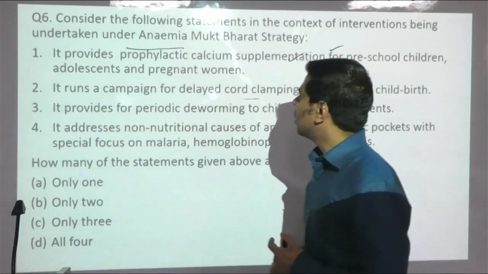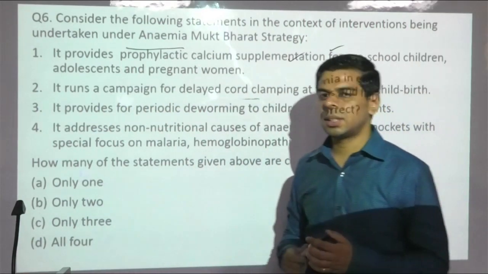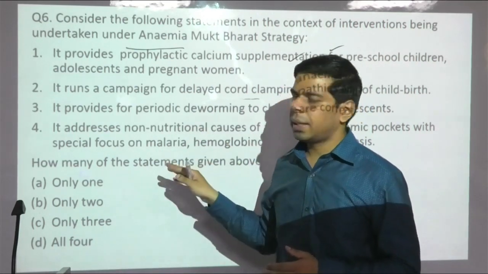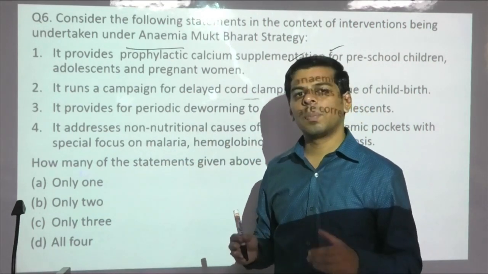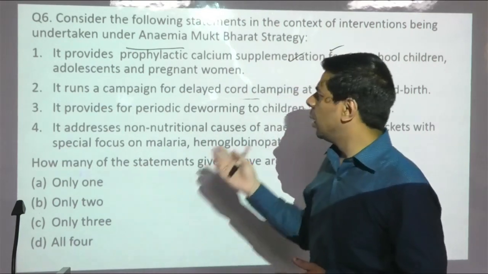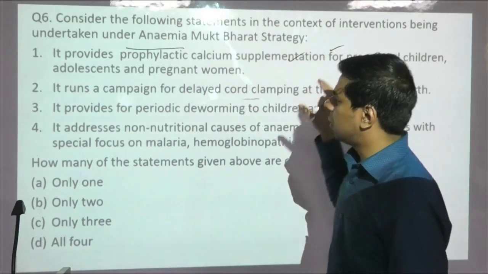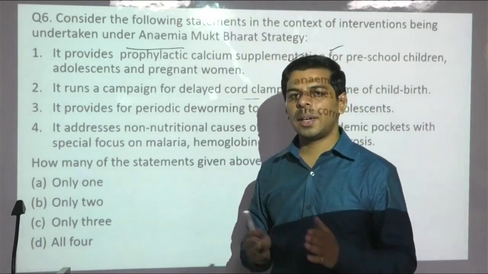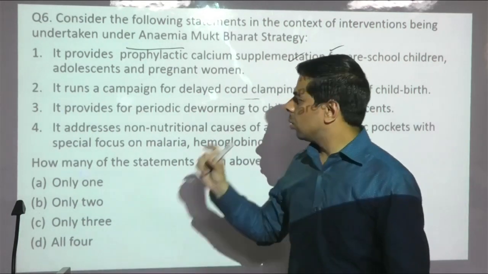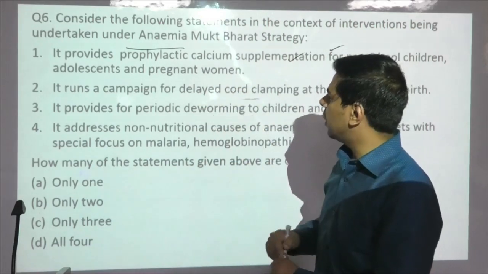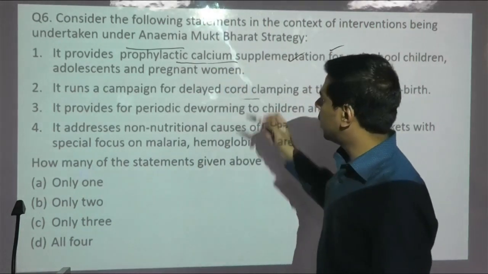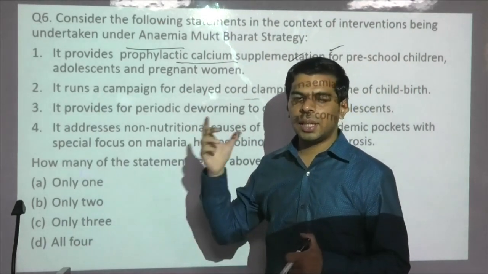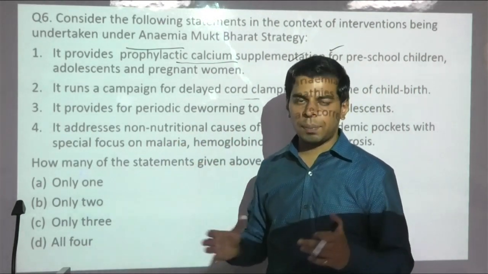Now coming to question number 6, this is related to schemes. Just like in economics, we have a plethora of schemes being asked. Even in the science and tech environment also, at times we see a couple of schemes being asked. So this year they have chosen the Anaemia Mukt Bharat Strategy, which is a flagship scheme of the central government to target iron deficiency anemia. So as you can see in the first option, they have tested basic biology. Once again, this question can be considered under the basic biology current affair, because anemia has basically multiple forms.